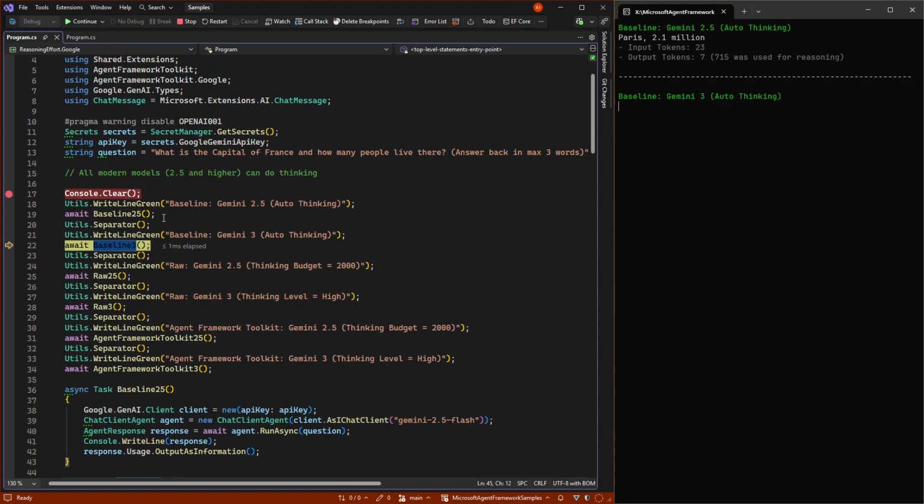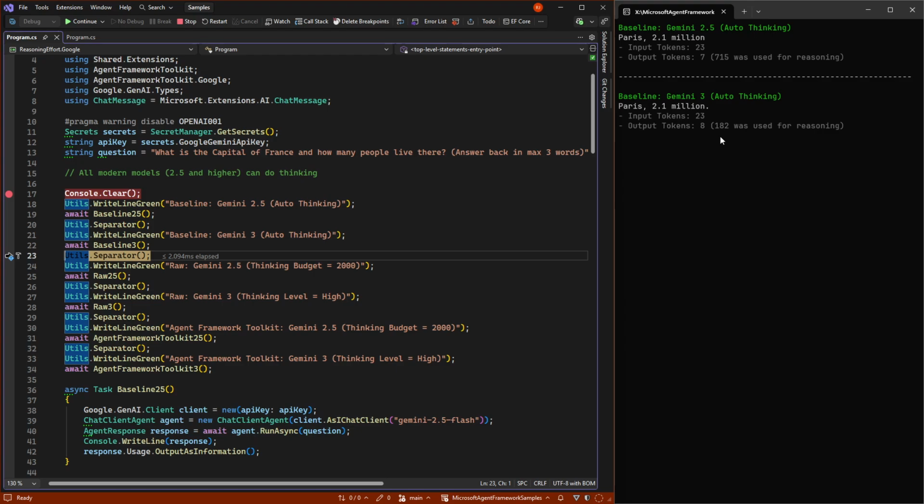And if we just press F10 here to run that code, we'll see that it's much faster to answer, because it has internally figured out better that this was not a hard question. And for that reason, it didn't use a lot of reasoning. It still used some, but it didn't need to do a lot because of that.